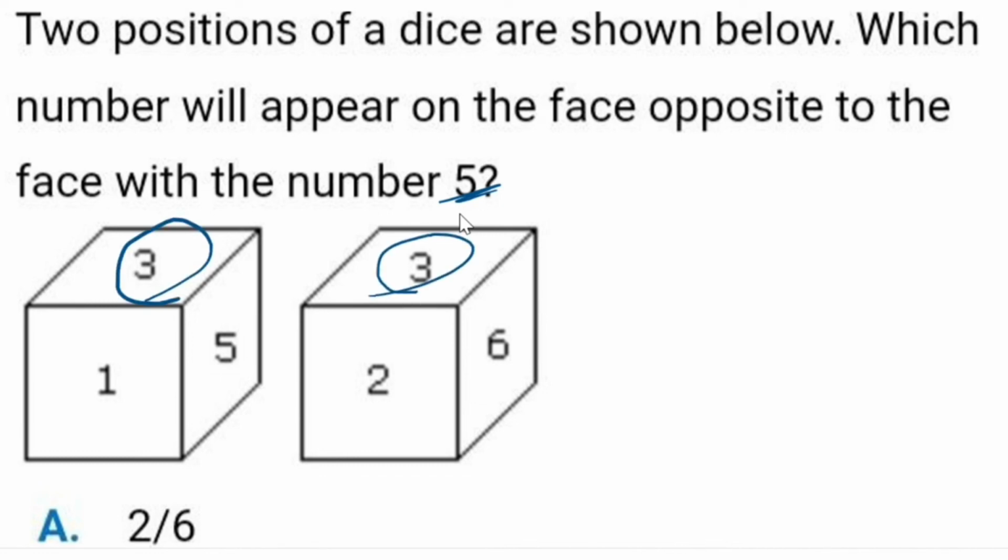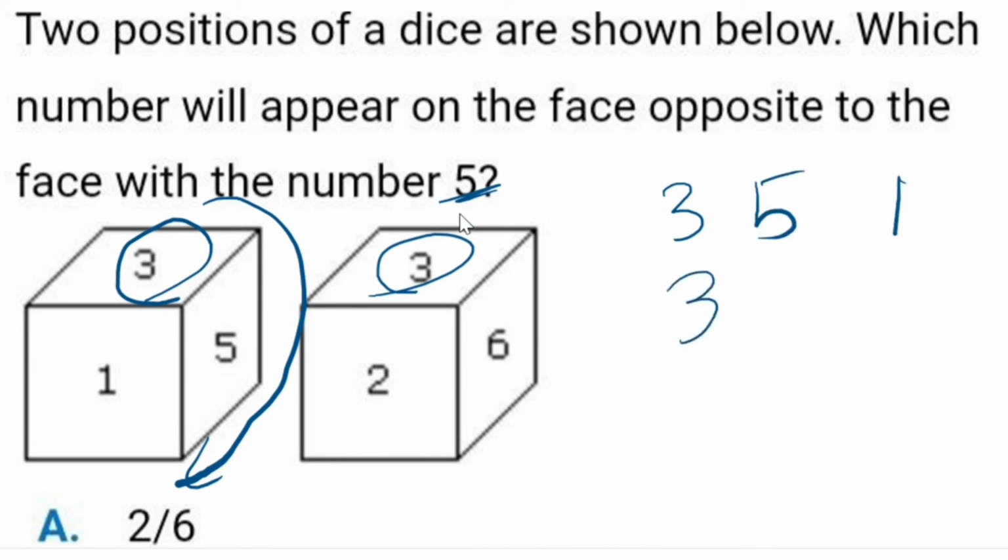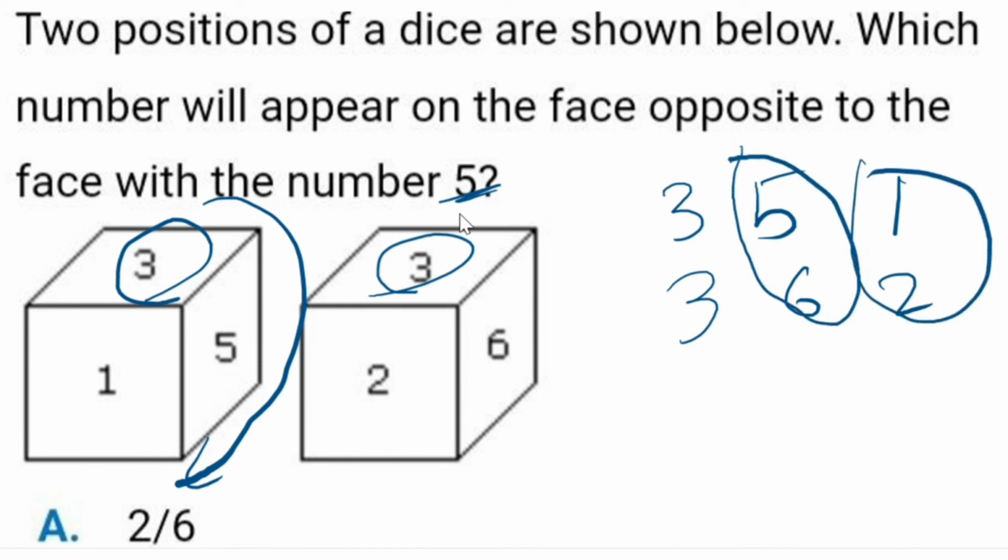Take this 3 and this 3 and write the numbers in clockwise direction: 3 5 1 for the first figure and 3 6 2 for the next. So 5 is opposite to 6, and 1 is opposite to 2. What number is left out? 4. So that is the answer.